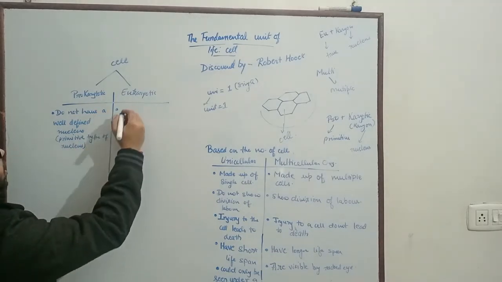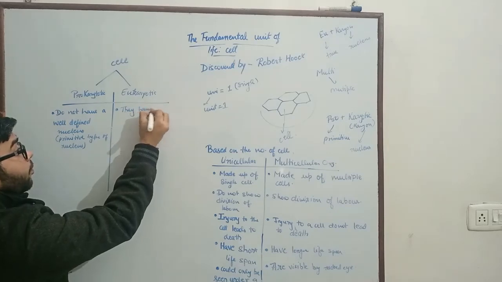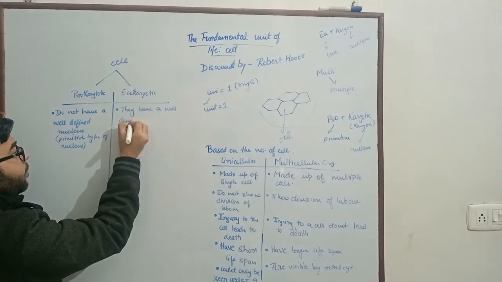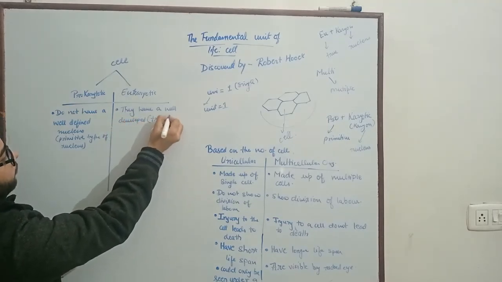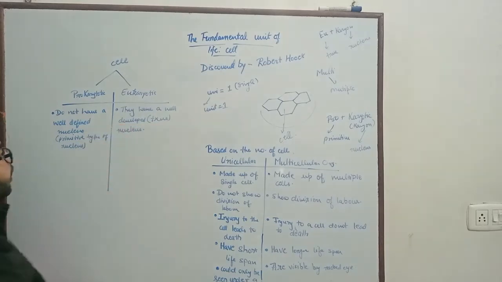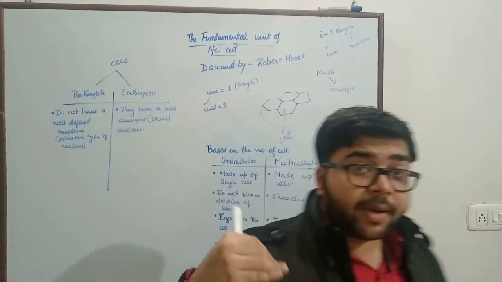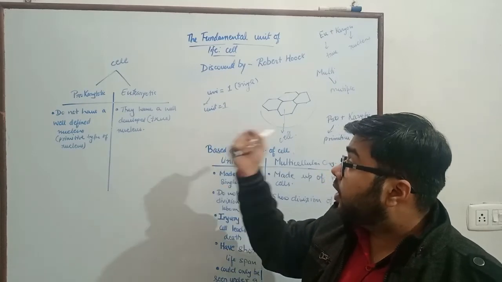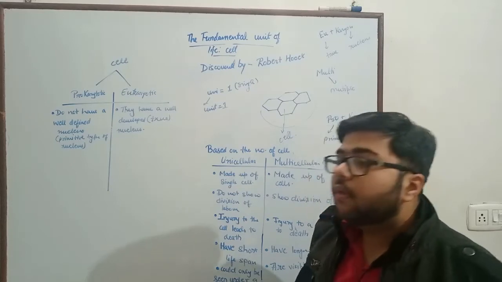In eukaryotic organisms, they have a well-developed or true nucleus.